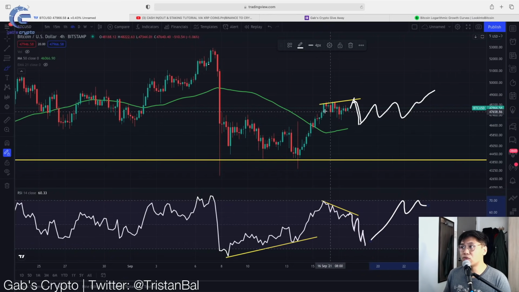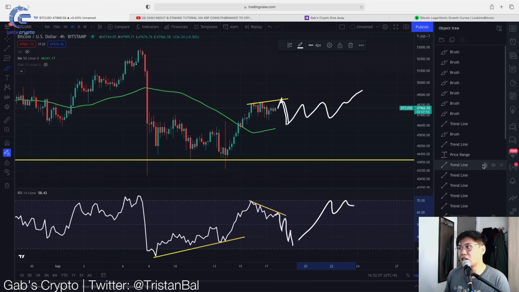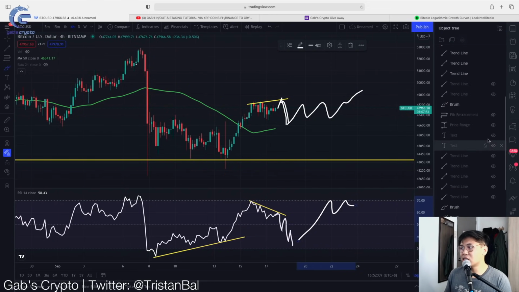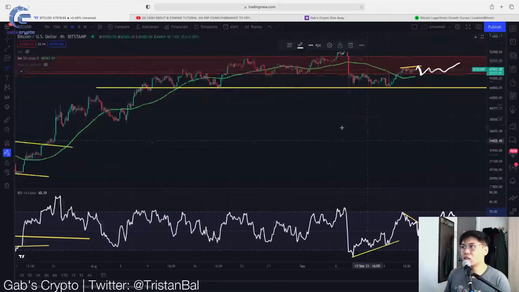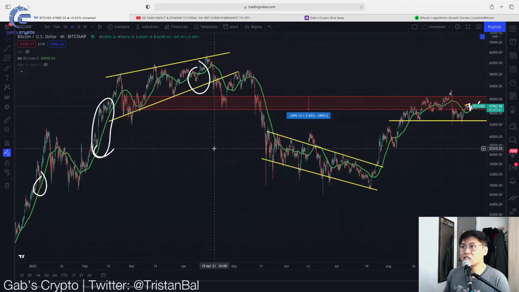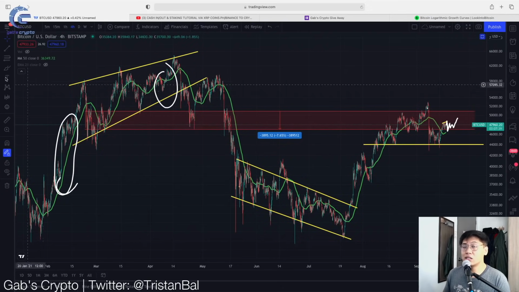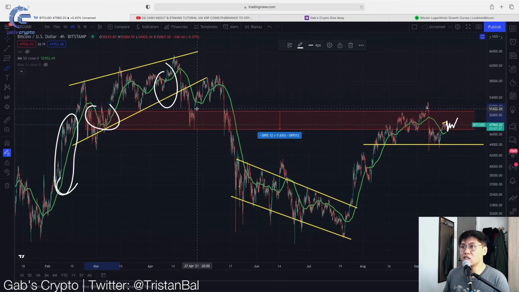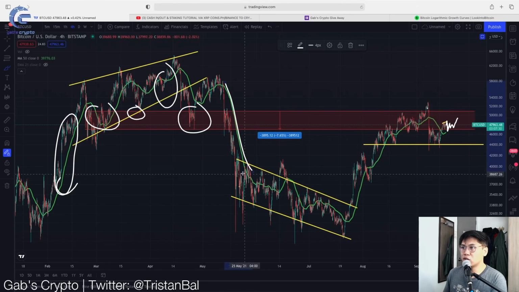Now, on top of this bearish divergence, you could actually see na, as mentioned yesterday, meron nga tayo yung nakikita na resistance. And you could actually see this resistance na sinasabi ko. Ito. You could actually see na we are also at a similar resistance for Bitcoin kasi look at that. This same resistance is actually telling us na this is a very strong resistance which Bitcoin needs to break. So as previously it's a support, you could see na support siya. And doon na break natin siya saka tayo tumuloy to the downside.